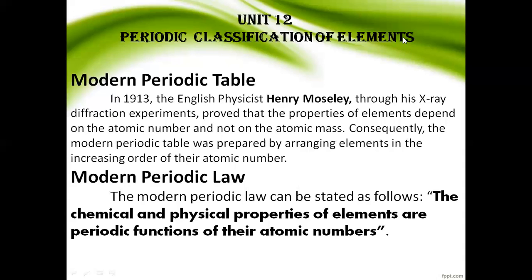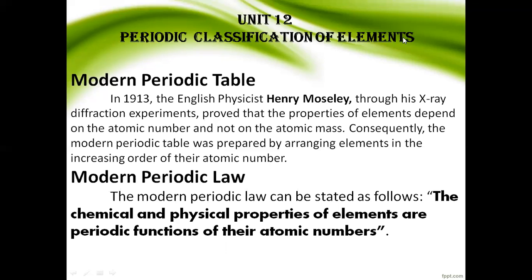Only 56 elements were arranged in this law, and in some instances two elements were fitted into the same place. So these are some of the limitations we learned about. The next one is Mendeleev's periodic table.